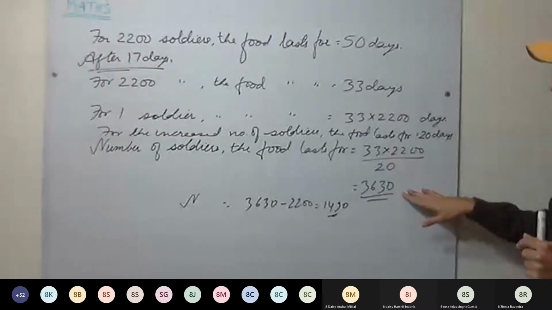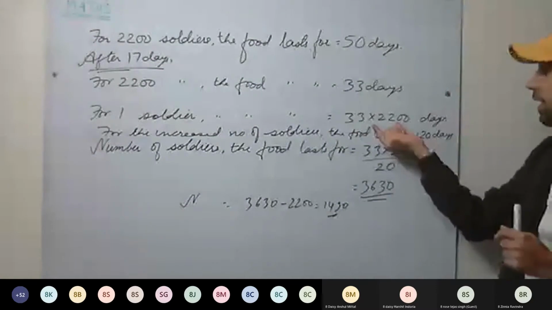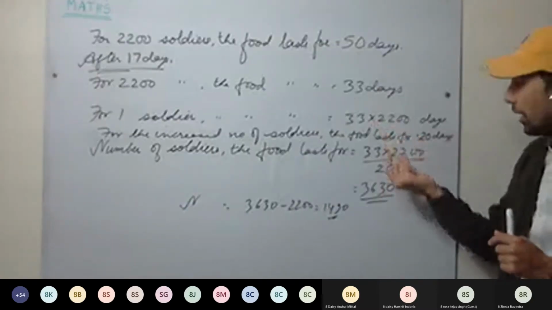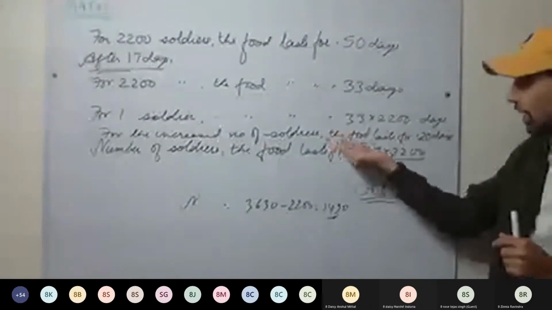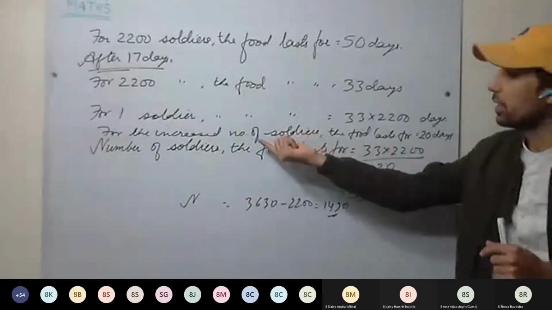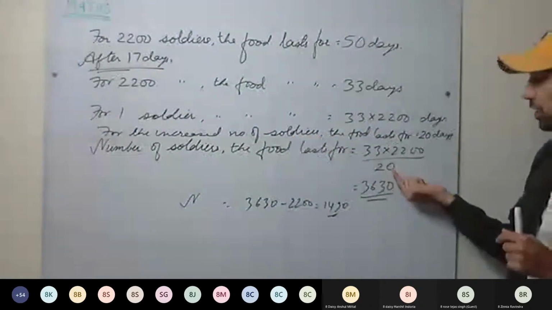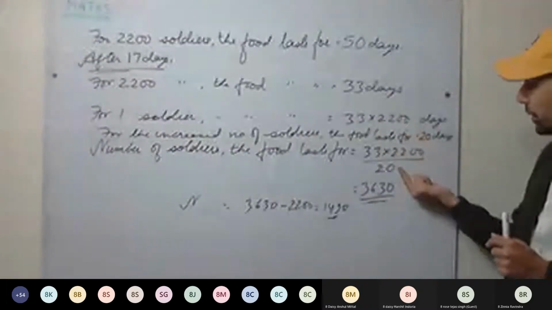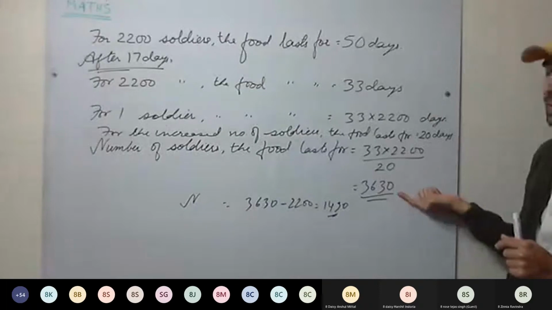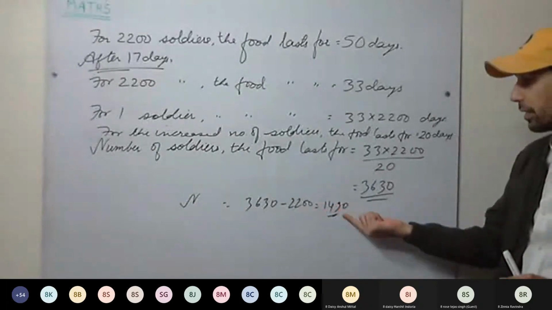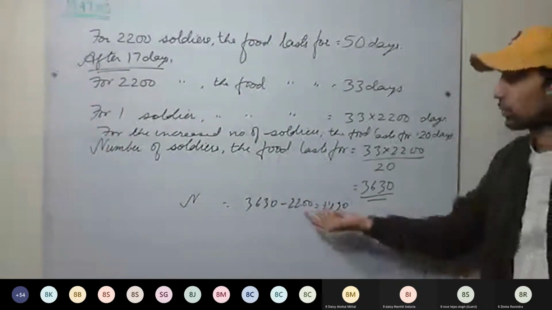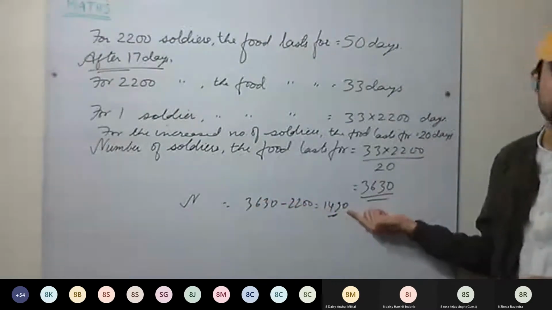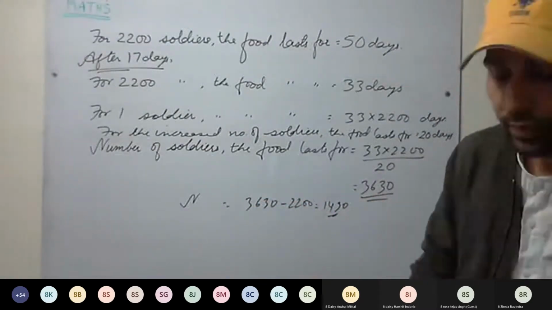For the increased number of soldiers, it must last for 20 days, so we divide this number of days by 20 to get the number of soldiers eating the food. And from that number we subtract those who joined later, and that is 1430. Okay, this is one way.